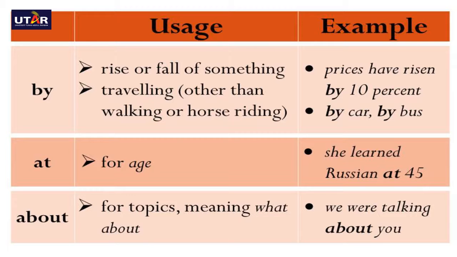And in terms of transportation, if you were to move from one point to another using a vehicle, you will state by followed by the vehicle. So here, please remember, when you are talking about moving from one point to another, you have to know what is the mode of transportation. If you are using your own legs, of course, you would say on foot. And also, if you are using a public transportation, it would be by bus.